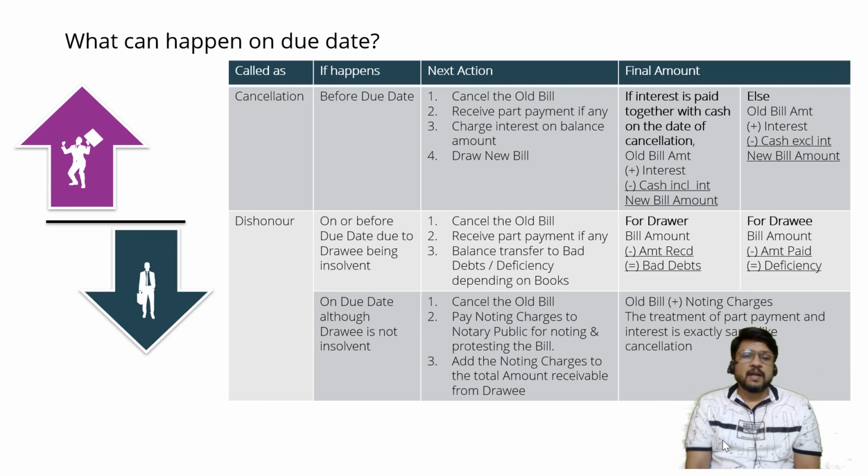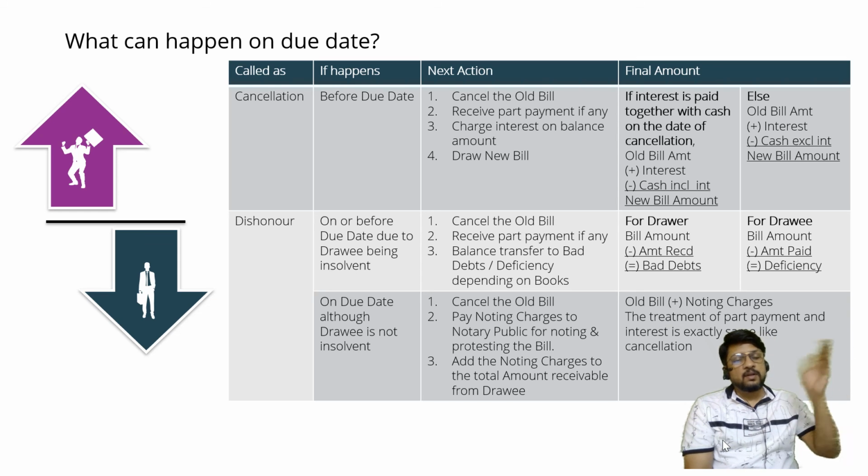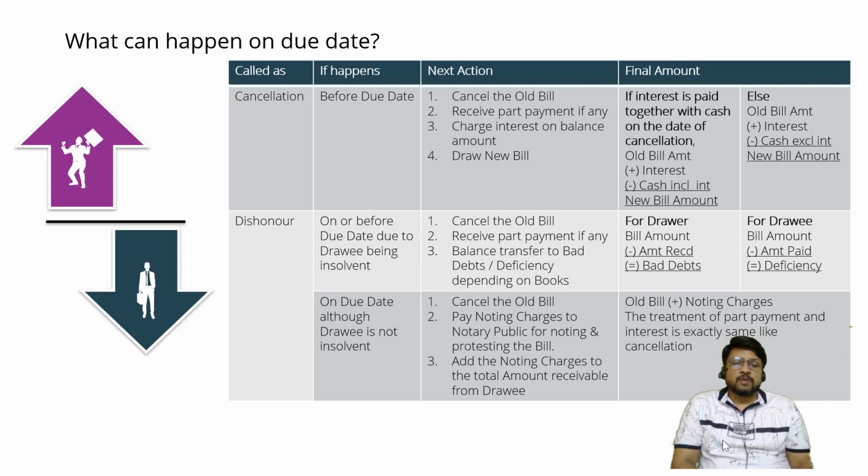We'll ask him to register it in his register. There is a procedure by which the notary public performs this, but in accountancy that is not important. When you study the Negotiable Instruments Act, you will understand how the notary public performs his duty of recording, whether he will talk to the drawee or not, whether he will give him a notice or not. All these things are not important for our accounting, so I am ignoring that part.